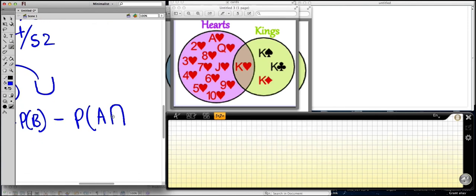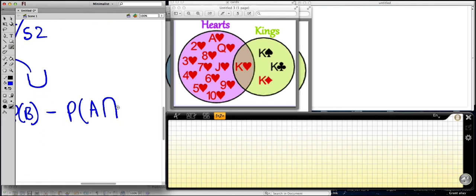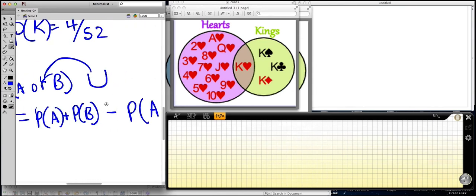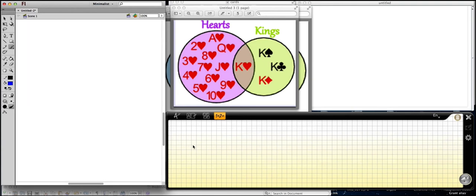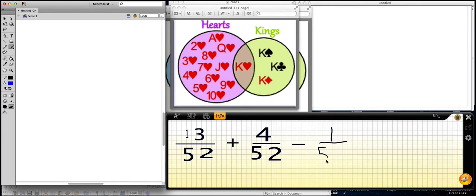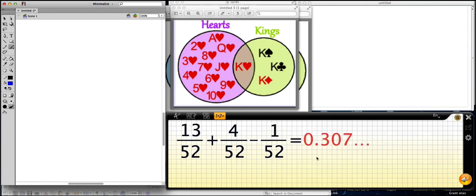All right, good. So you're essentially saying probability of these together, I'm taking my or, I'm getting rid of this and aspect. And what that would come out to is 13 over 52 plus 4 over 52 minus 1 over 52. And that would give us a 30.7% chance.